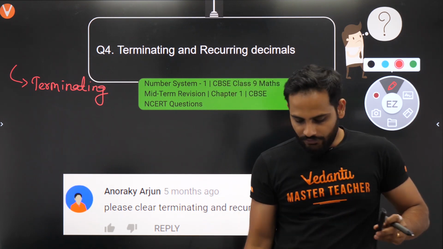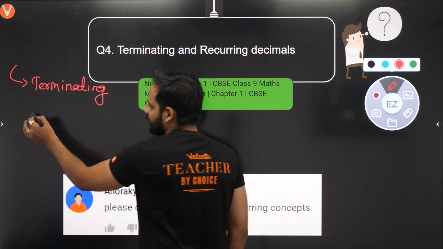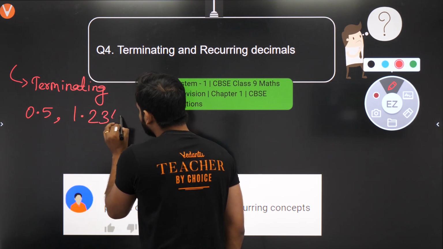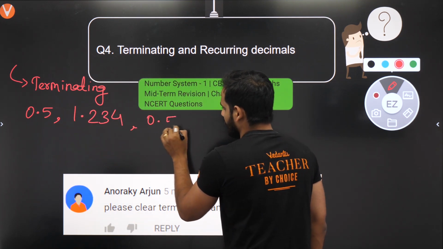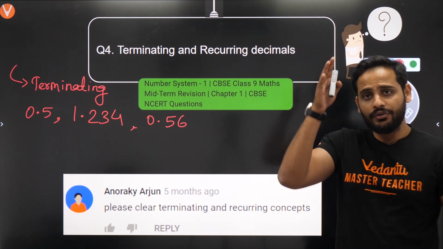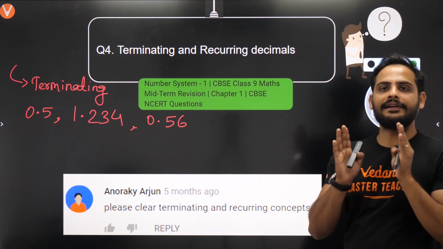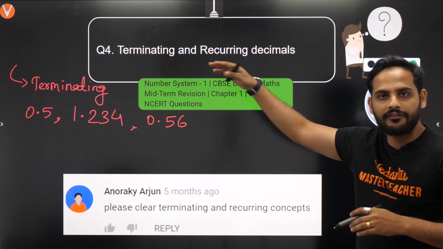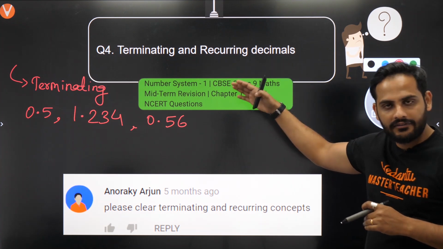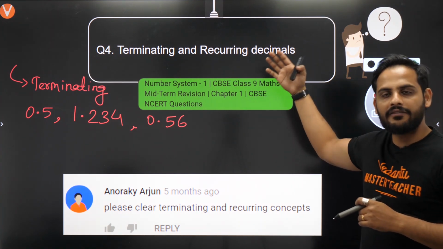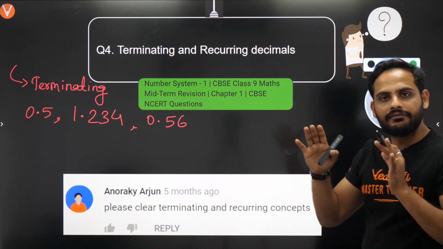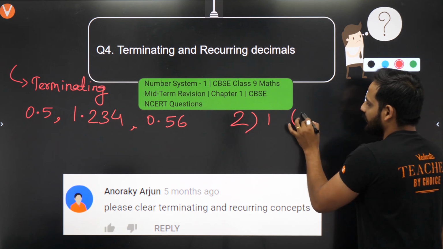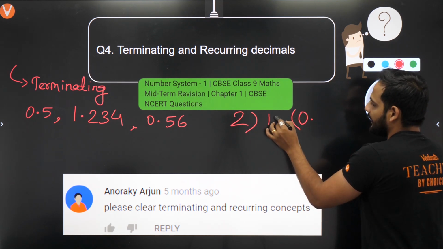For example, let us say 0.5, 1.234, 0.56. All these numbers have ended after the decimal; there is no further digit. If I write their fraction form and divide the numerator by the denominator, the division will end somewhere. For example, if I divide 1 by 2, I cannot divide, so I put a decimal, then put a 0 here as well.